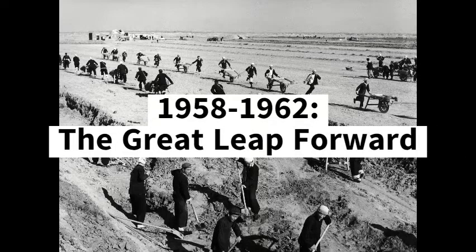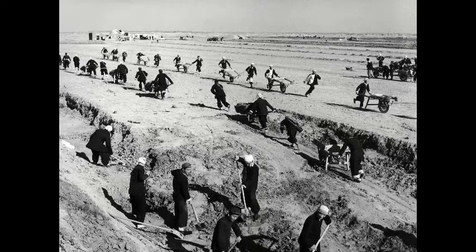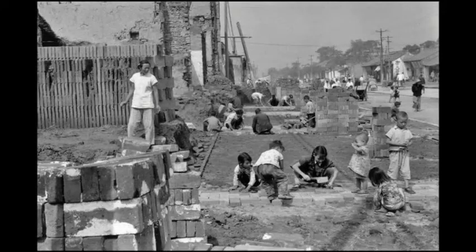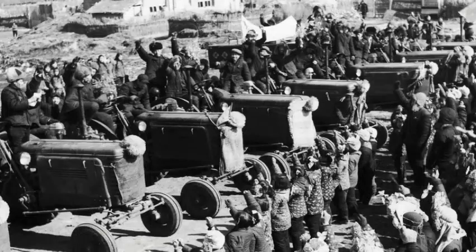1958 to 1962, the Great Leap Forward. This campaign by Chairman Mao to transform the agricultural base of China's society into an industrial one imposed a commune system that organized peasants and forbade private farming. The plan failed to produce the necessary yield, and famine followed, leading to 56 million deaths, including 3 million by suicide.